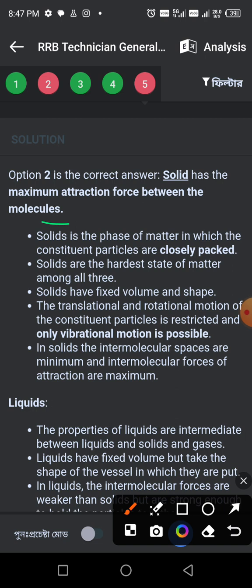Third, solids have fixed volume and shape. Fourth, the translational and rotational motions of the constituent particles are restricted and only vibrational motion is possible. Fifth, in a solid the intermolecular space is minimum and the intermolecular force of attraction is maximum.